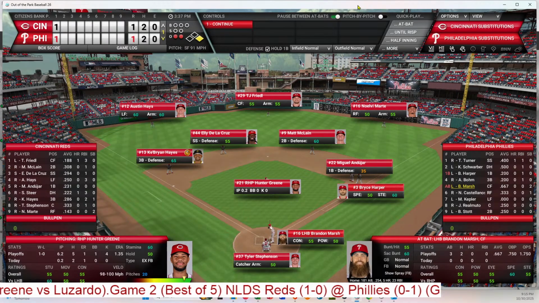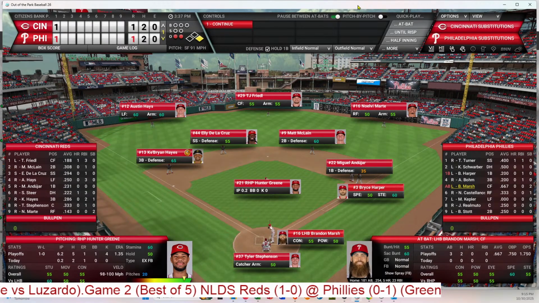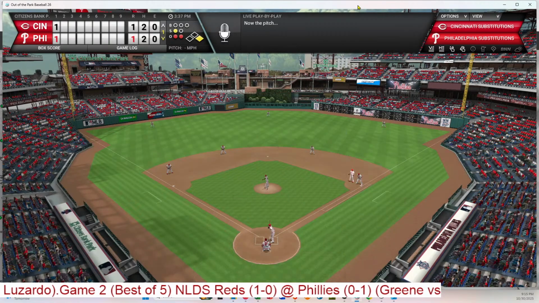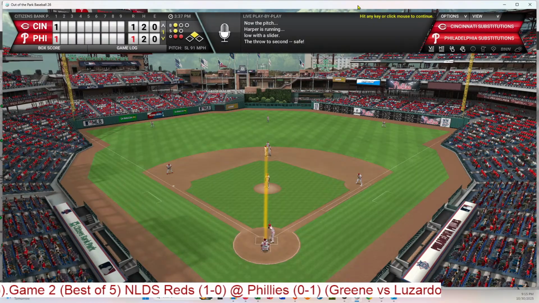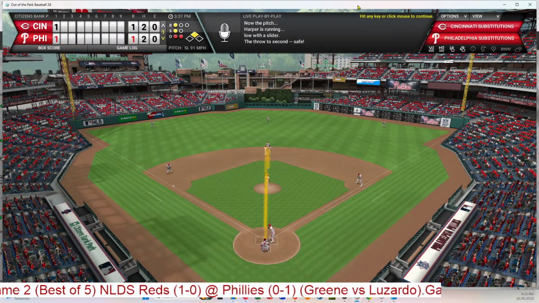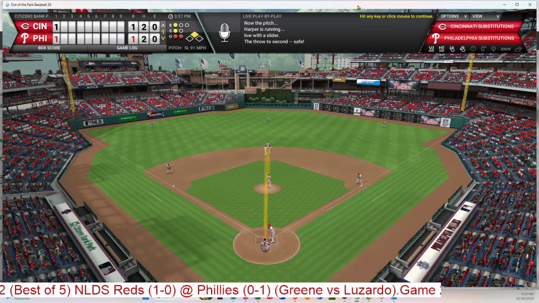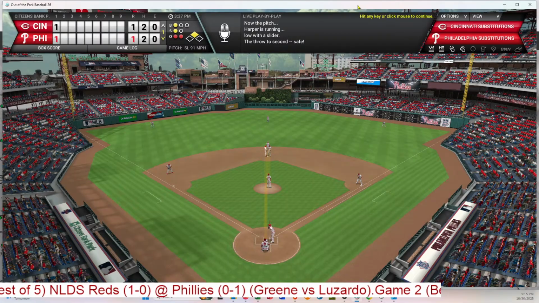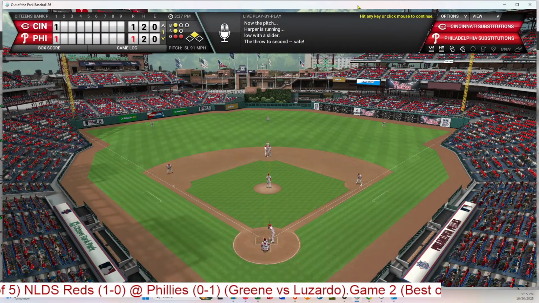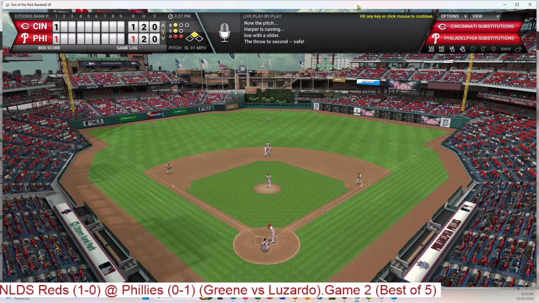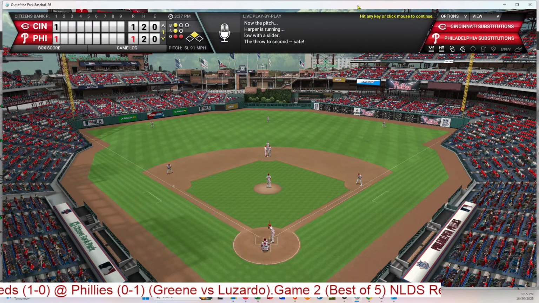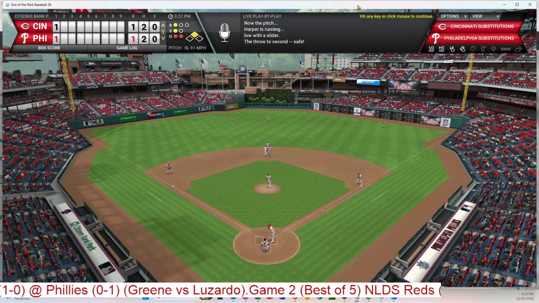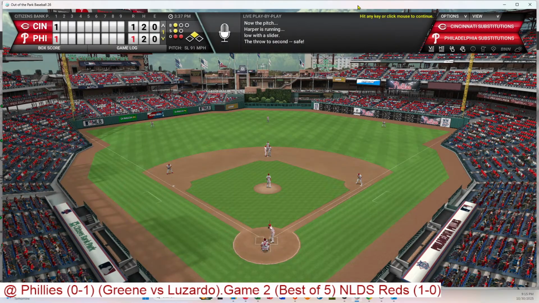So see if Hunter Greene can get out of this here in the first inning. 1 strike, and there goes Harper taking second, and he will make it. So another great aggressive base running move by the Phillies puts Harper in scoring position with 2 outs, and Marsh can drive him in. Thompson, a little bit tired of yesterday's game, I guess. He's ready to throw something at the Reds for this game.